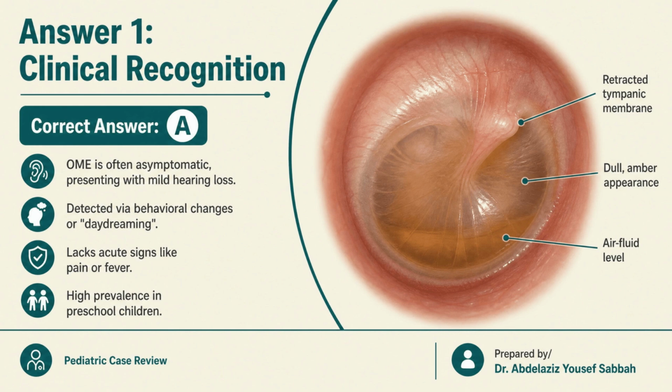Otitis media with effusion is often asymptomatic and presents subtly with mild conductive hearing loss rather than overt ear complaints. Children are frequently detected through behavioral changes such as daydreaming, inattention, turning up the television volume, or asking for repetition. Importantly, this condition lacks the acute signs of infection like pain or fever, which distinguishes it from acute otitis media. It has a very high prevalence in preschool children due to anatomical and immunological factors. On otoscopy, you will typically see a retracted tympanic membrane with a dull amber appearance and sometimes an air fluid level behind the membrane. Question 2.